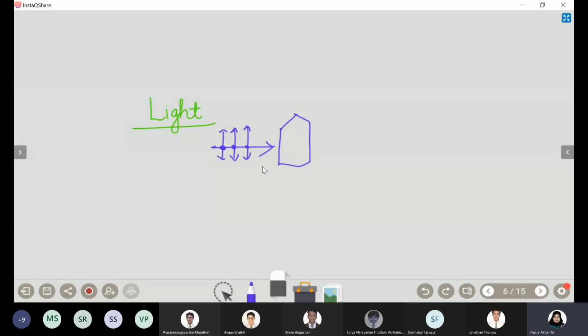If you pass the light through this kind of crystal, what comes out is only one radiation, either electric or magnetic. Such light waves which have either electric radiation or magnetic radiation are called plane polarized light.